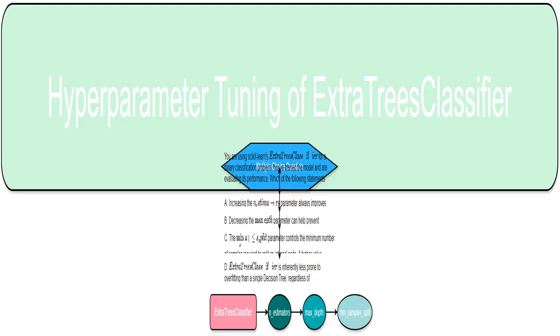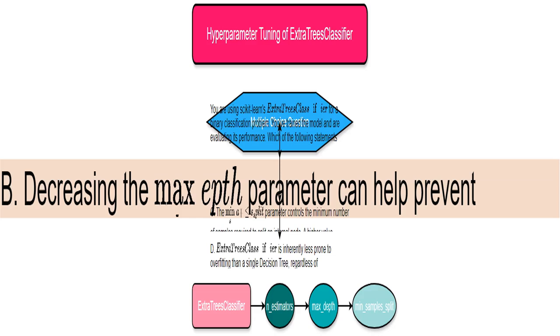This section focuses on understanding how to adjust the settings, hyperparameters, of an ExtraTreesClassifier model to improve its performance. We'll explore several key hyperparameters and how they affect the model's ability to learn from data and make accurate predictions. Think of hyperparameters as tuning knobs for your model. I'll explain how to prevent the model from being too focused on the training data and instead learn broader patterns